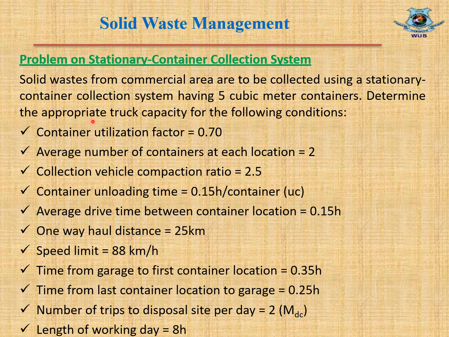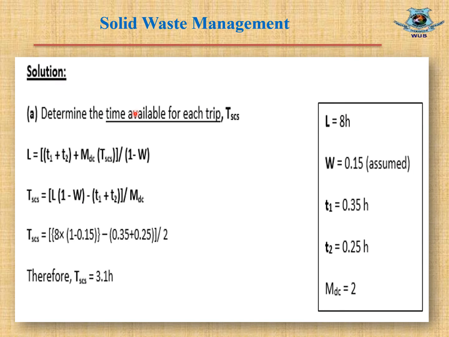That means we need to calculate the capacity of the truck. First we need to calculate the time available for each trip. That means we need to calculate the value of TSCS. T means time, SCS means stationary container systems. From this equation we have to calculate TSCS. So first I separated the TSCS on the left side, and the right side becomes L into 1 minus W minus T1 plus T2, divided by MDC.